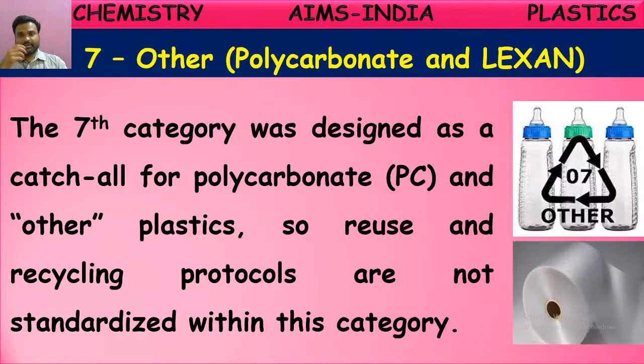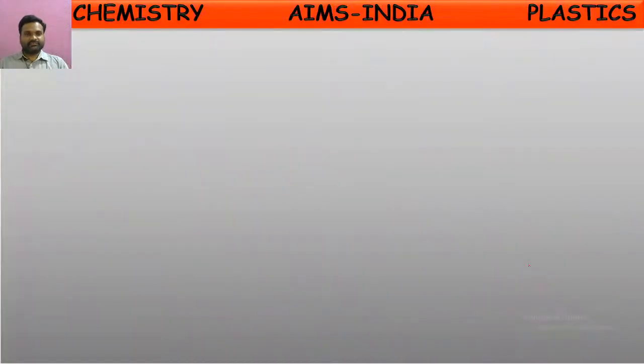Certain bottles might be made up of a mixing of many polycarbonates, carbon compounds or polymers. If more than one kind of plastic is mixed, then this category is formed. So they don't have any proper coding, and we may not understand from this coding whether those plastics are recyclable or not. So this is about the seventh kind of plastic.